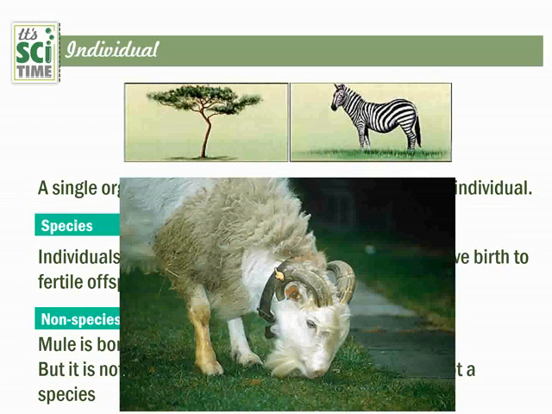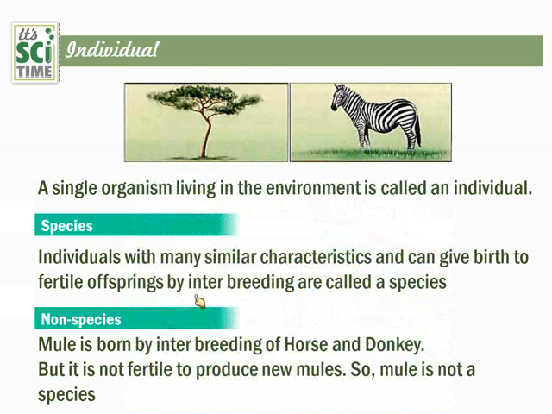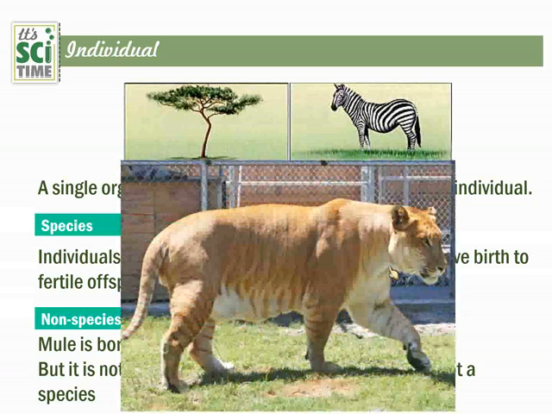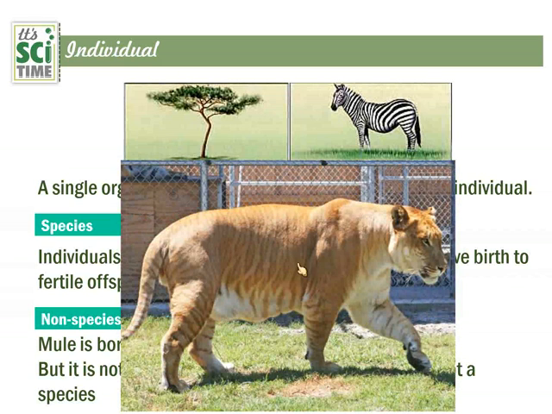And here it is a ram and a sheep crossed over. Ram and sheep produce this sort of one. These are the non-species types. Another one, this is called the liger, again a lion and a tiger cross. The particular feature is they can't produce new young ones. Therefore, they are infertile organisms.